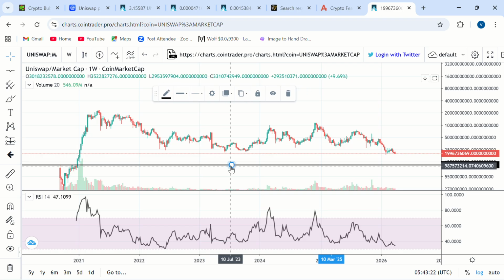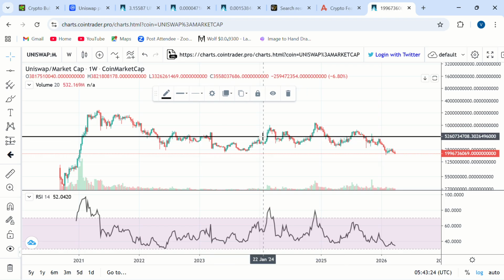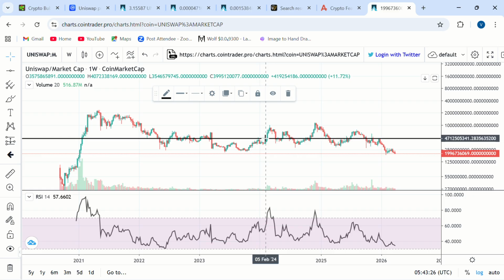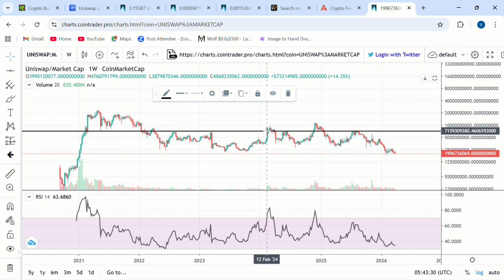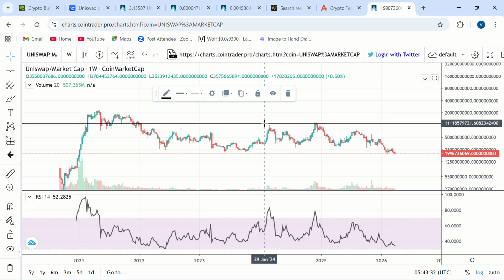But if you're optimistic like me, then you'll be expecting higher prices, and those higher prices might see Uniswap rally past $4.7 billion, rally past the $7.1 billion level, and even make its way towards the previous high where we traded in November of 2024 when we saw Uniswap getting to the $11 billion level.